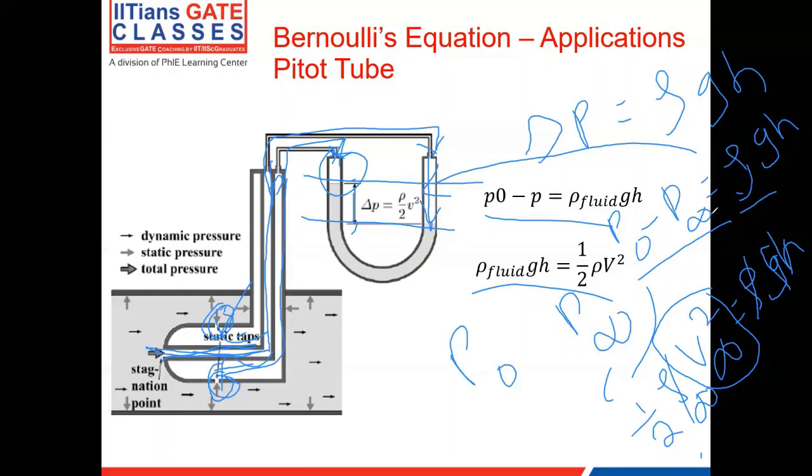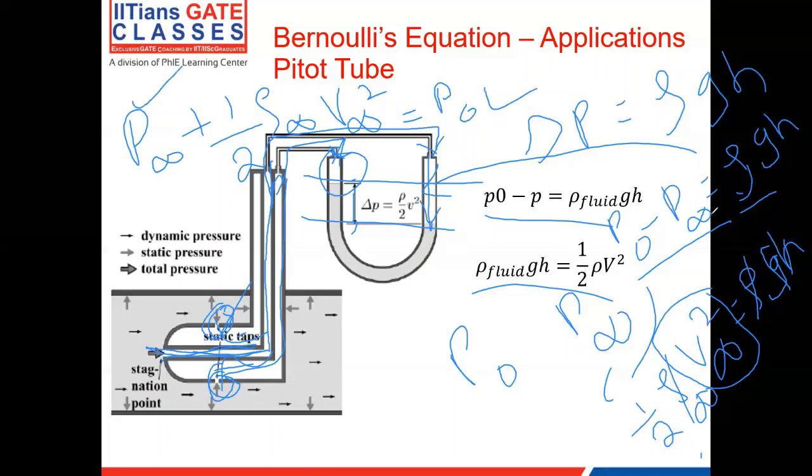And yeah, so now with this understanding, let's solve some problems. But just a concept before that. Let me look at this equation again. P infinity plus half rho V infinity square is equal to P naught. I call this the static pressure of the free stream, and I call this the stagnation pressure of the flow. And this term is what we call the dynamic pressure. It's some kind of equivalent pressure brought into action because of the velocity of the flow. So this is static pressure, this is the dynamic pressure, and this is the stagnation pressure.